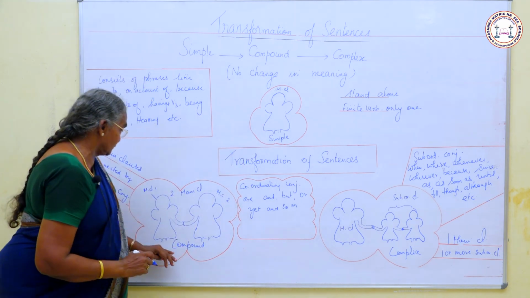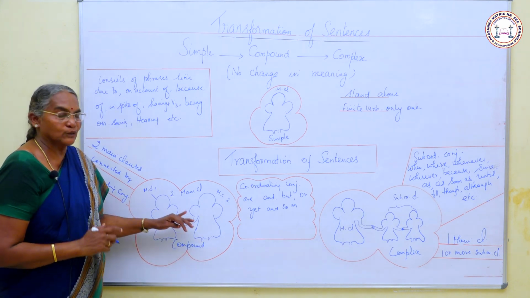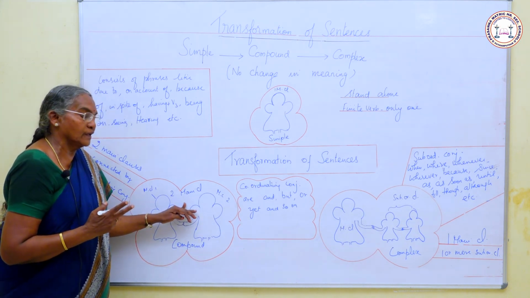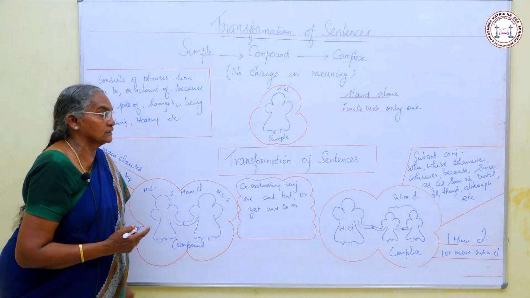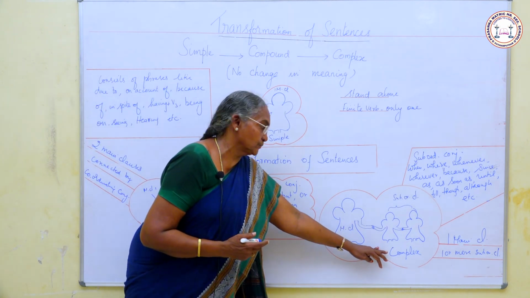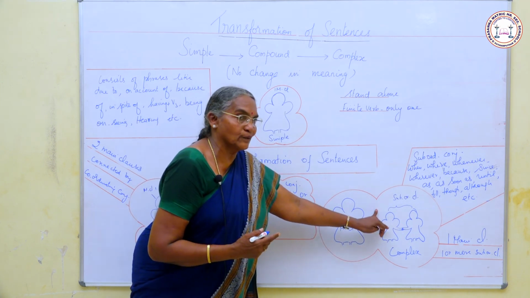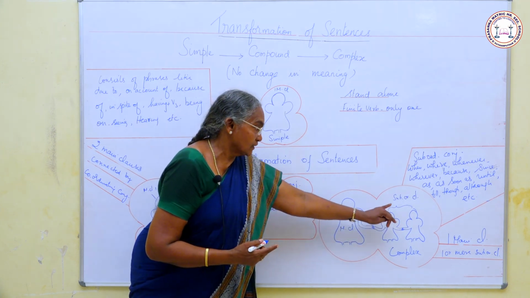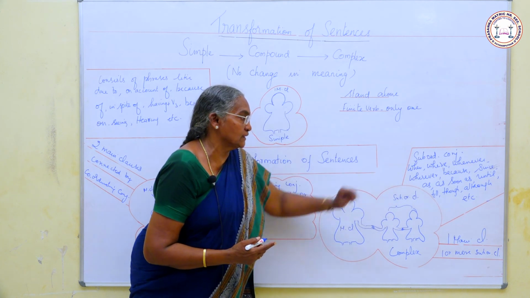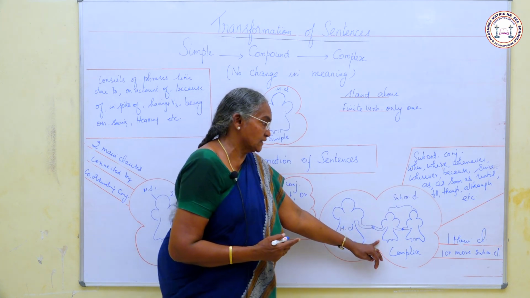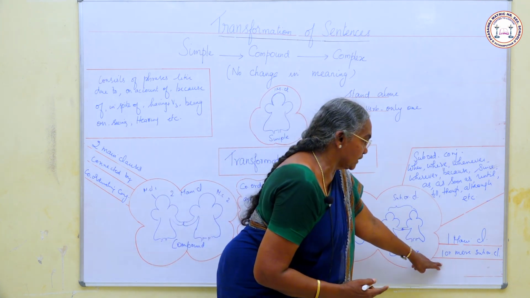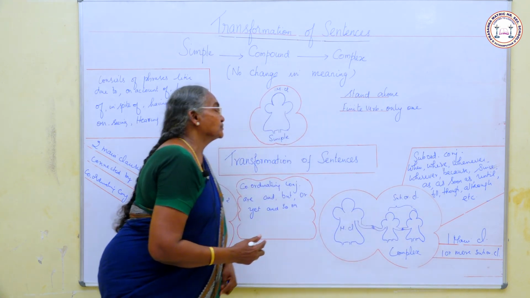In a compound sentence there are two main clauses connected by coordinating conjunctions, and in a complex sentence there is only one main clause connected with subordinate clauses by subordinating conjunctions.